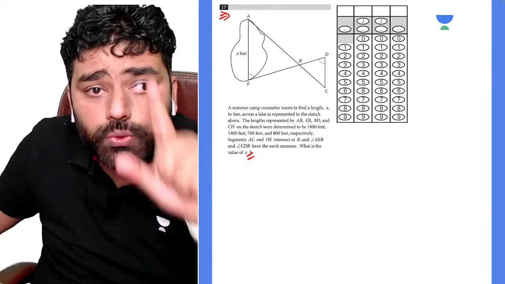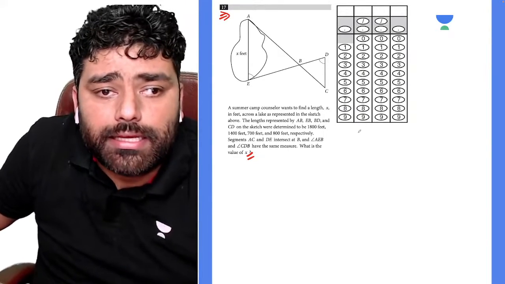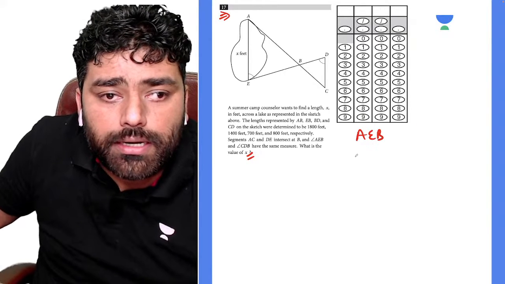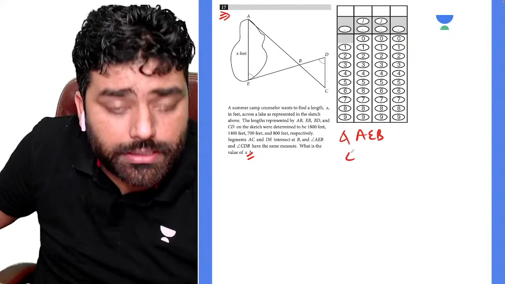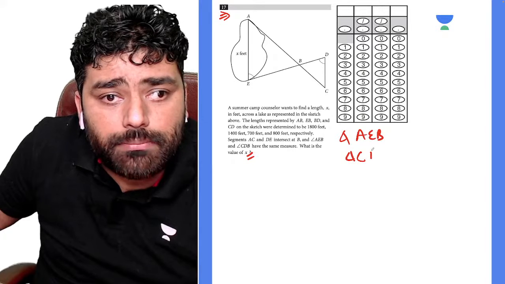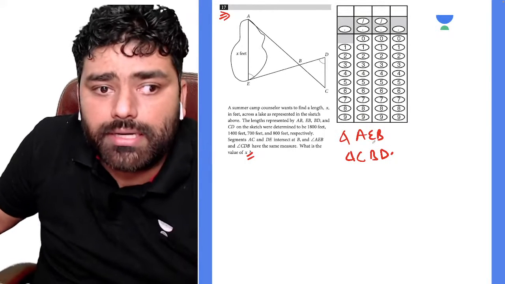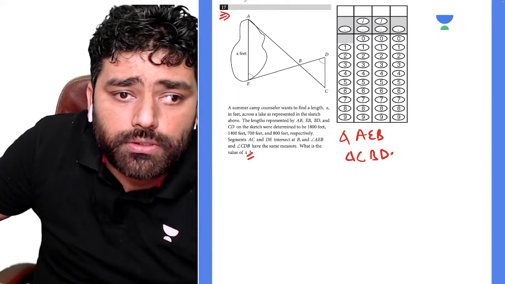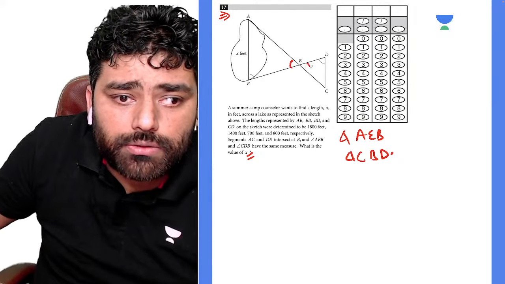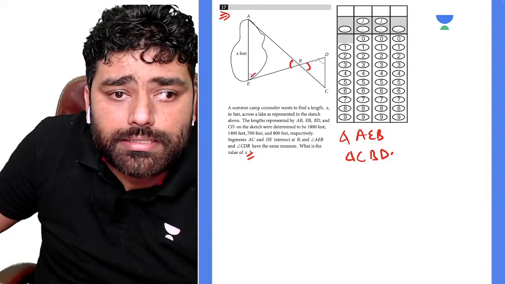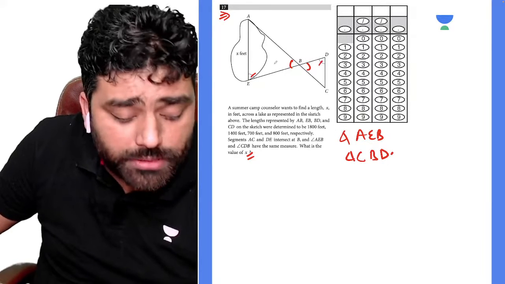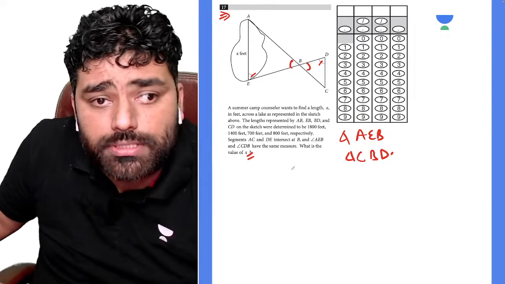So when you see there are two triangles, triangle AEB and triangle CDB. If you see there, this angle is equal to this angle, right? So these are two similar triangles.